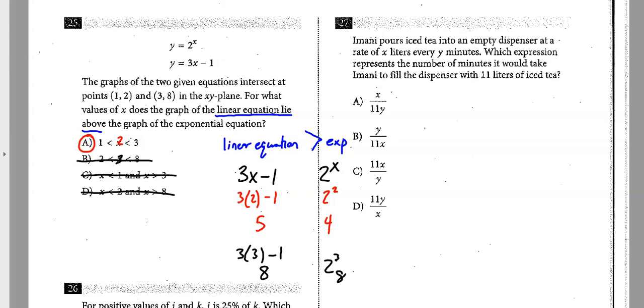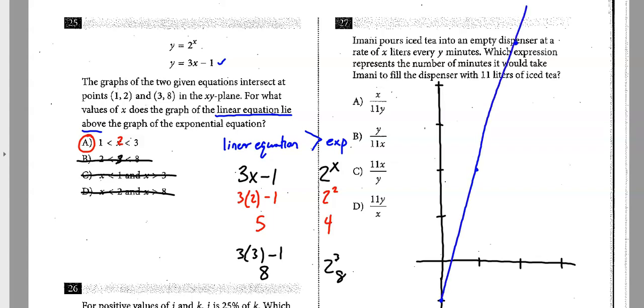I also think if you would graph these, I would kind of be done and move on, but if you wanted to graph these, you come down here and, I don't know, maybe we'll go 1, 2, 3, 1, 2, 3. And I could do the 3x minus 1, so it's going to have a y-intercept at -1. So I'm graphing this line right here. Intercept at -1, it's going to go up 3, right 1. And then up 3, right 1, which will be somewhere up in here. So we have that line going on. It's kind of squiggly, but bear with me.